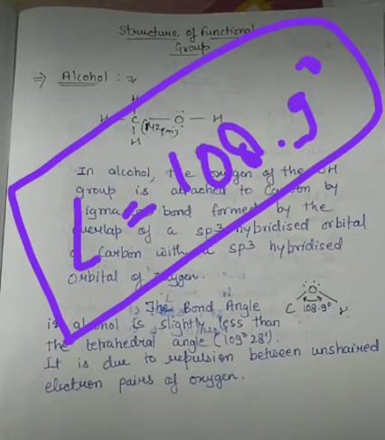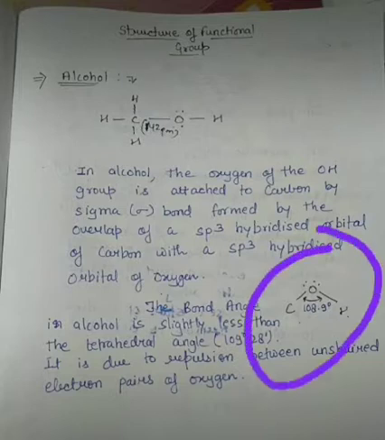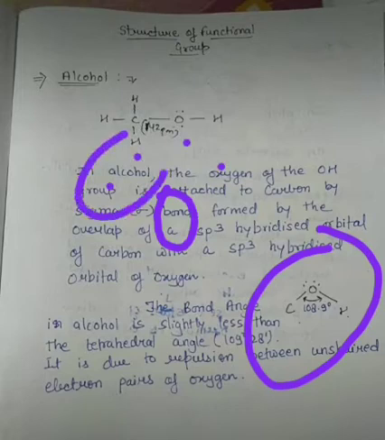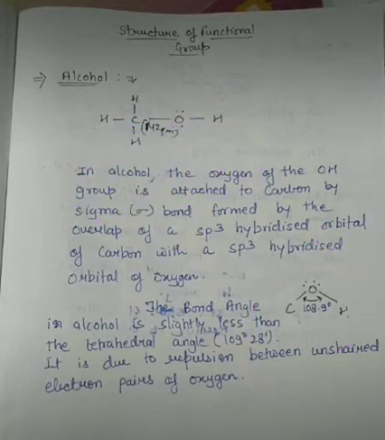It is because of the repulsion between the unshared electron pairs of oxygen. You can see in this diagram that oxygen has unshared pairs of electrons, the lone pairs. Because of them, repulsion is caused, and because of this the bond angle becomes lesser.